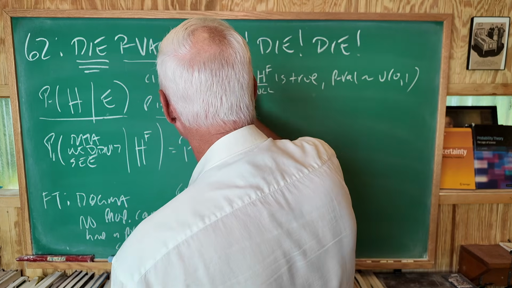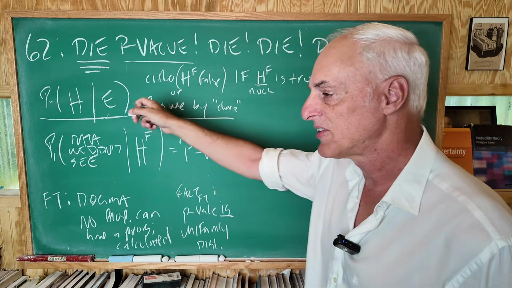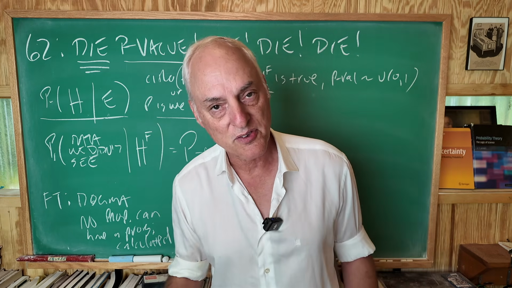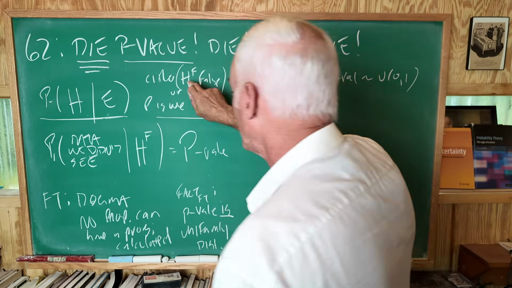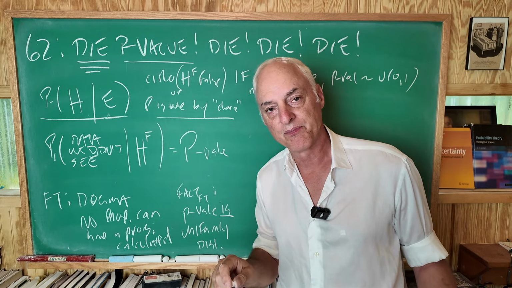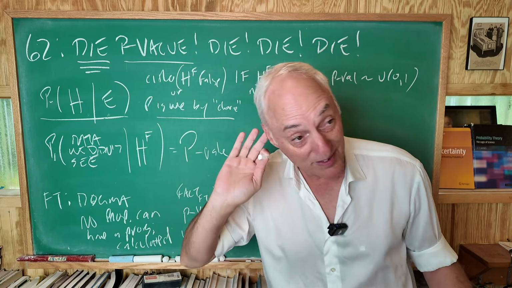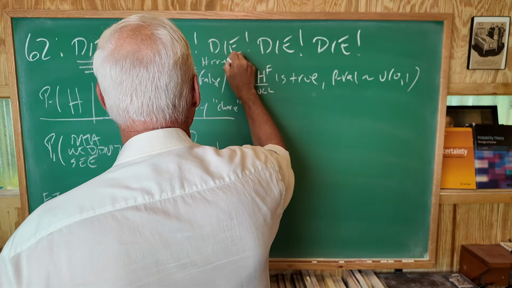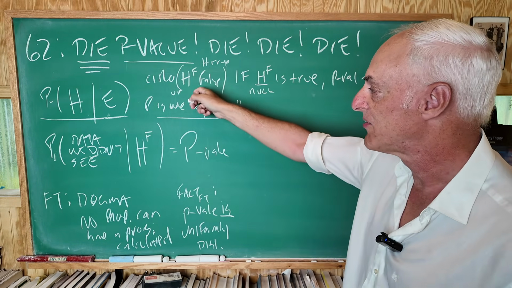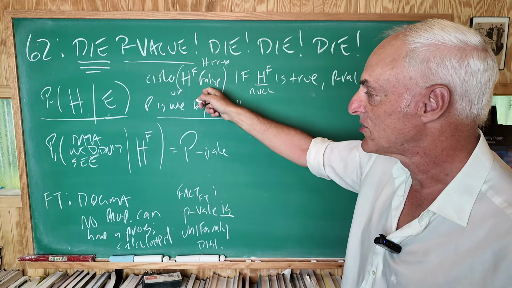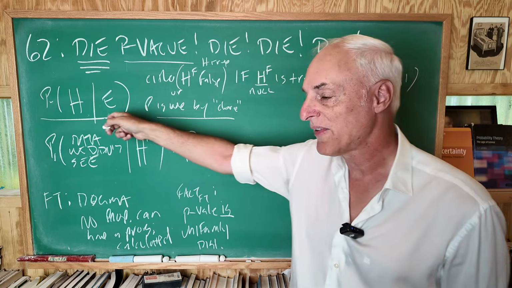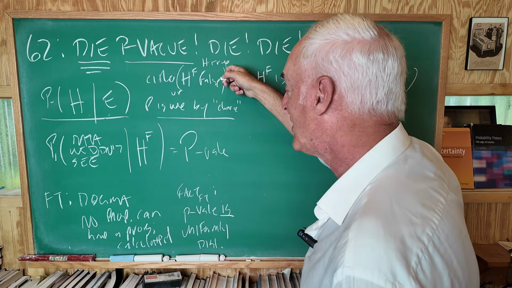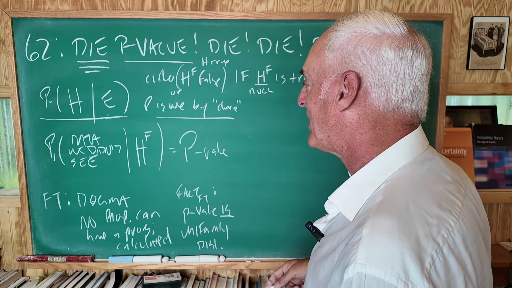But I want to ask you here. Since the null is the logical opposite of the hypothesis in which we're interested, if we're saying HF is false, what are we saying? This is not a trick question. Yes, okay, H is true. That is a fact. If the null hypothesis is false, which is to say, if the hypothesis in which we're interested is true, either that's true or we got a wee p-value by chance.